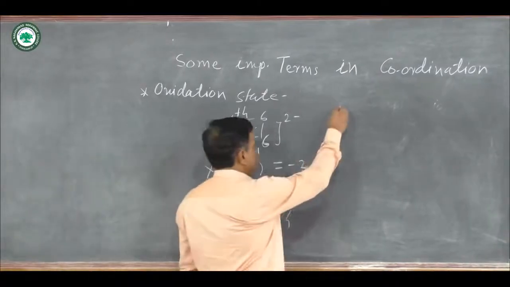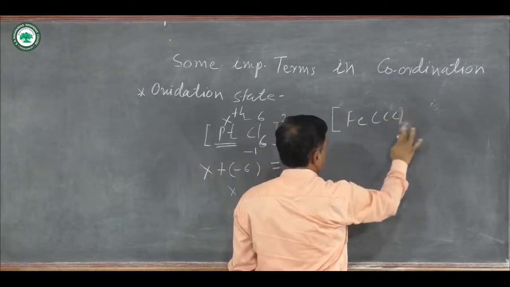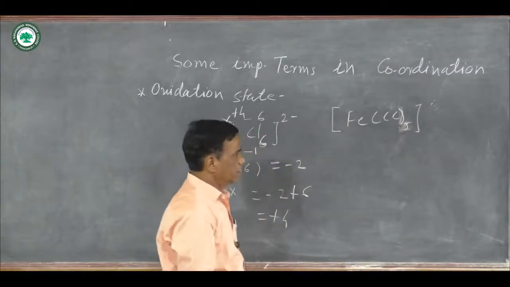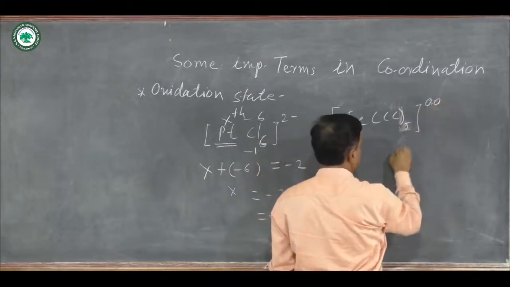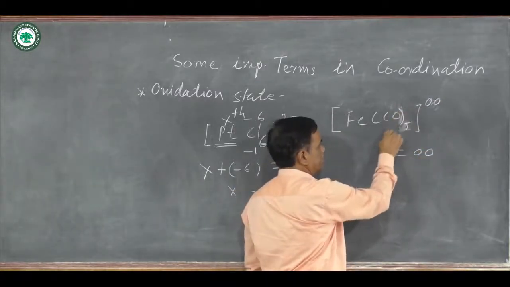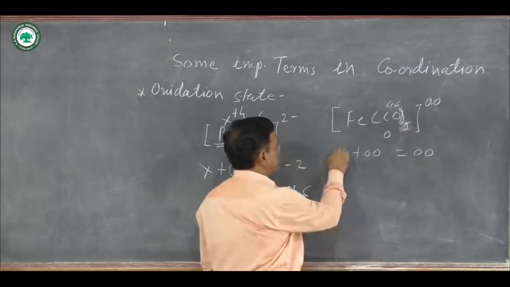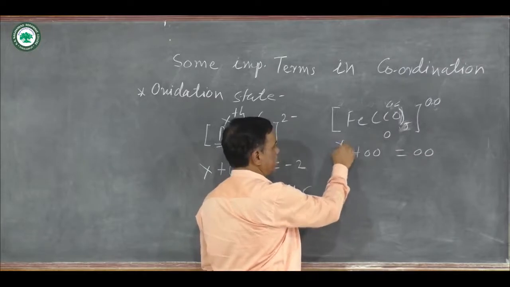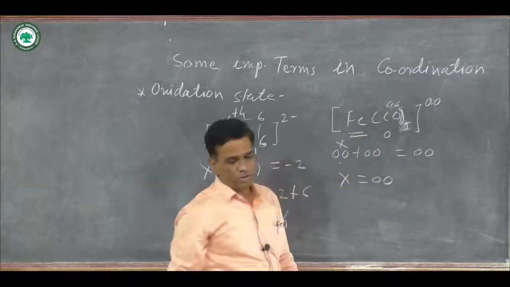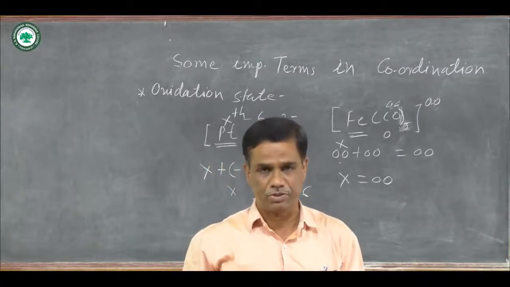Next example is, suppose there is a formation of Fe(CO)5, that is an organometallic compound of iron. Here the charge on this complex is equal to 0, meaning the total is equal to 0. The carbonyl ligand is 0, total is equal to 0. Therefore the charge on iron is equal to X, that X is equal to 0. Here is the metal atom iron present in the carbonyl compound Fe(CO)5.